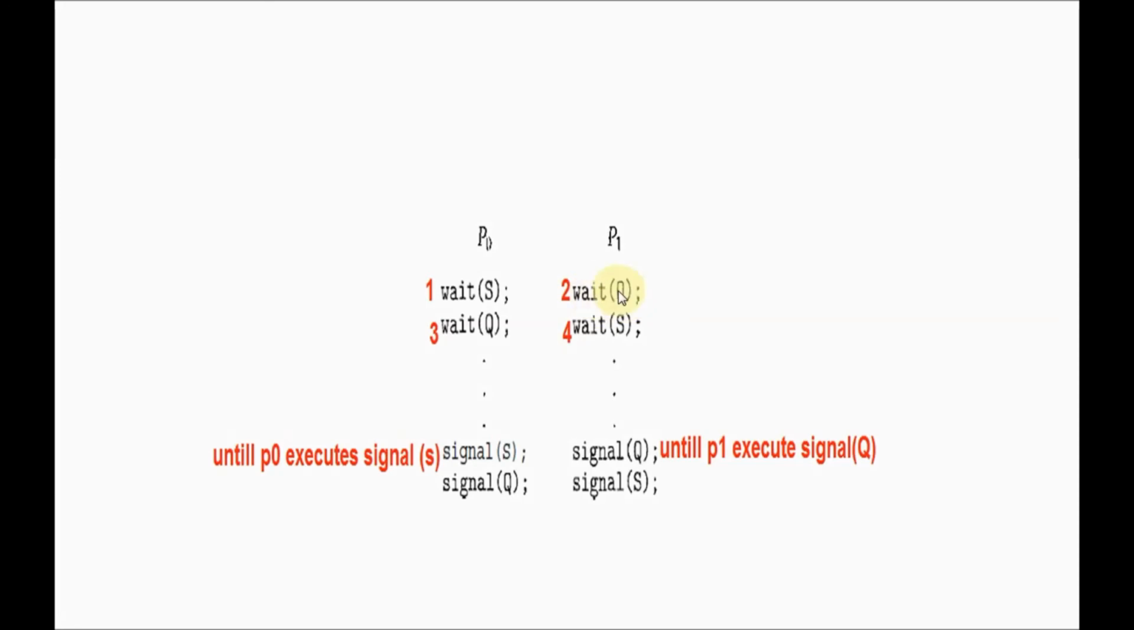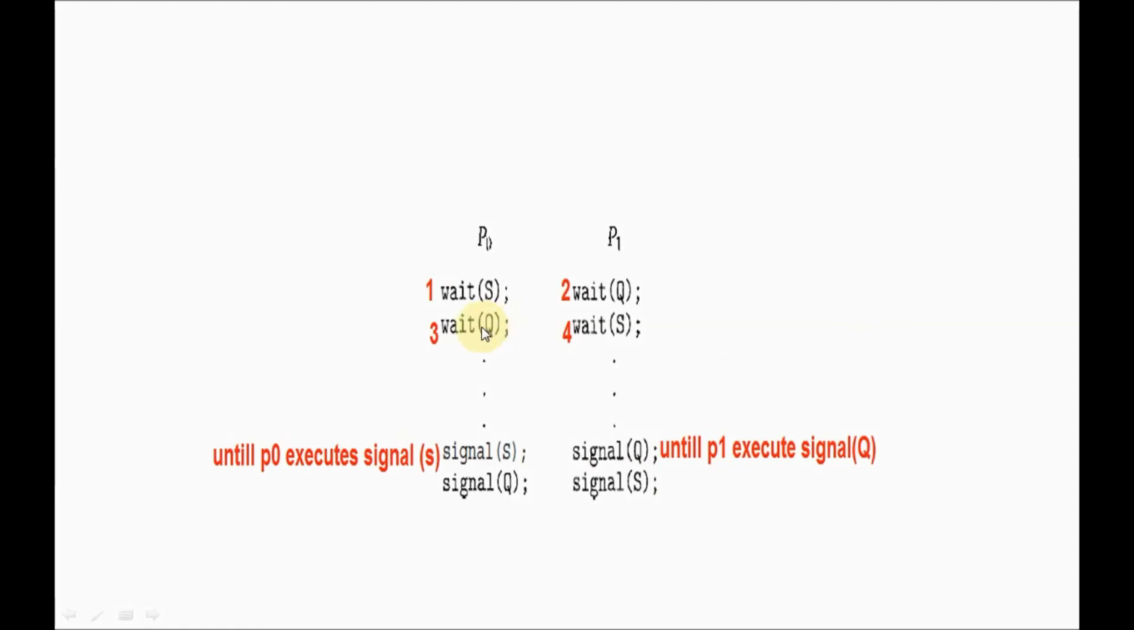When P1 executed the wait Q earlier, P0 can't use wait Q because it's already taken. That's why P0 should wait until P1 executes signal Q. Signal Q means P1 can release this Q. Signal means that after completion it will be executed, right? So P0 should wait for Q until P1 executes the signal Q. Once it is executed, P0 can use this queue.